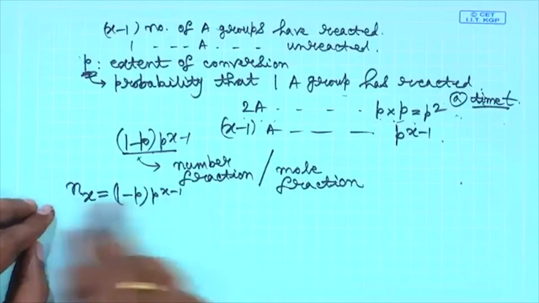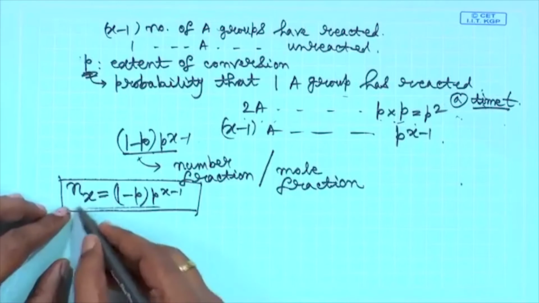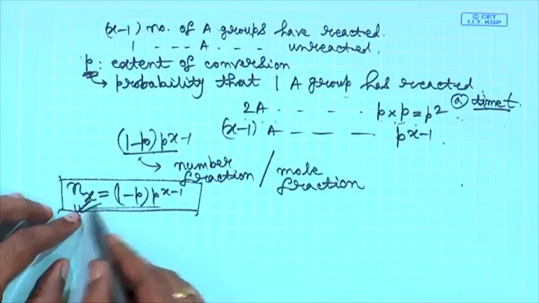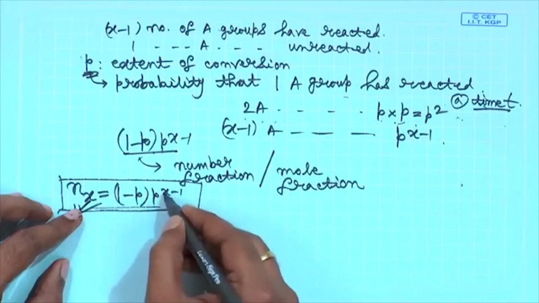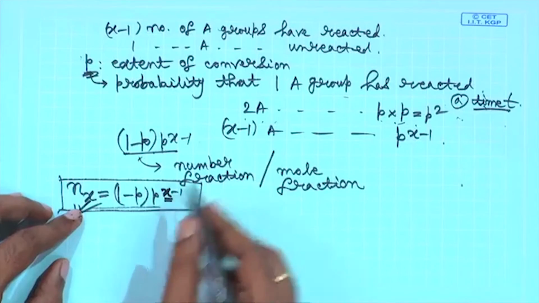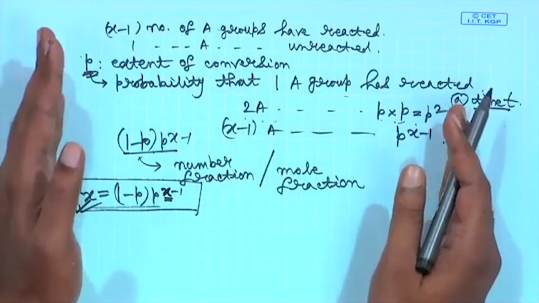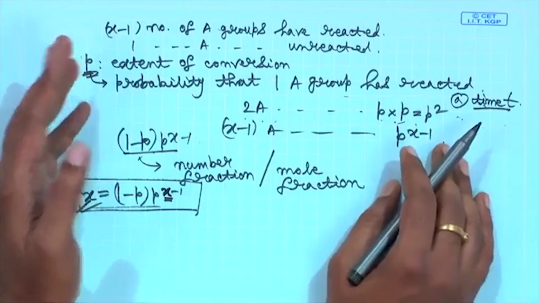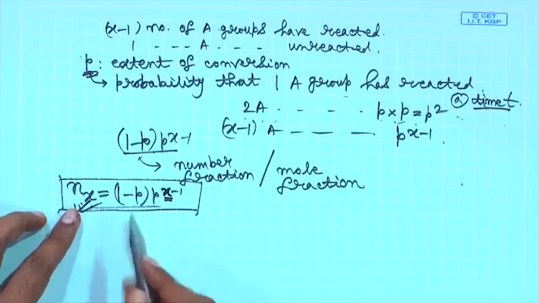This gives you the variation of the number fraction with respect to x, which is the degree of polymerization, because an x-mer has x structural units. So, if you have a polymer with x-mer, that is having a degree of polymerization of x, small nx is the number fraction distribution.